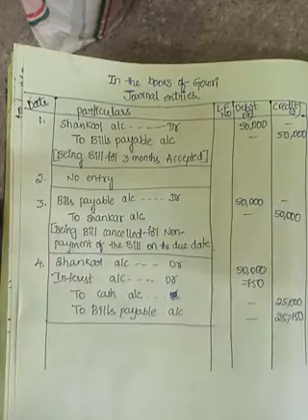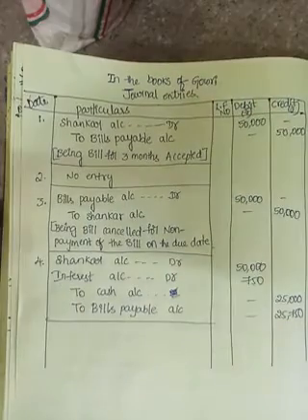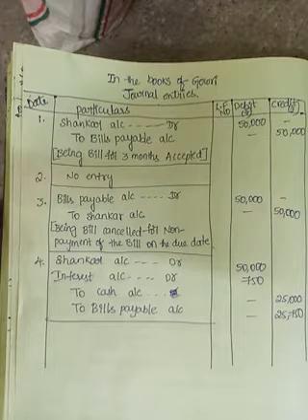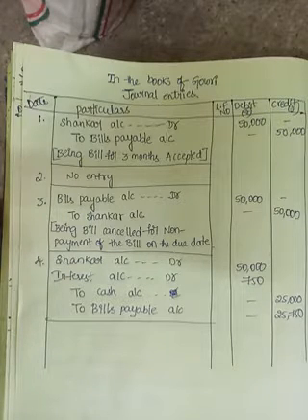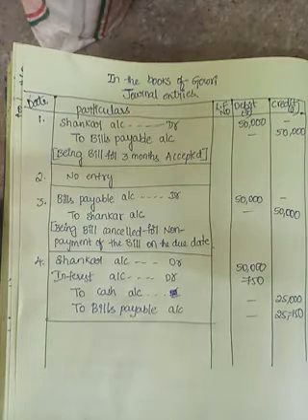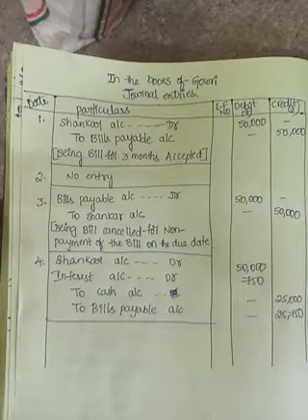After 3 months completed, he did not pay the remaining amount, so that bill comes under the dishonor. After dishonor, he will become insolvent.